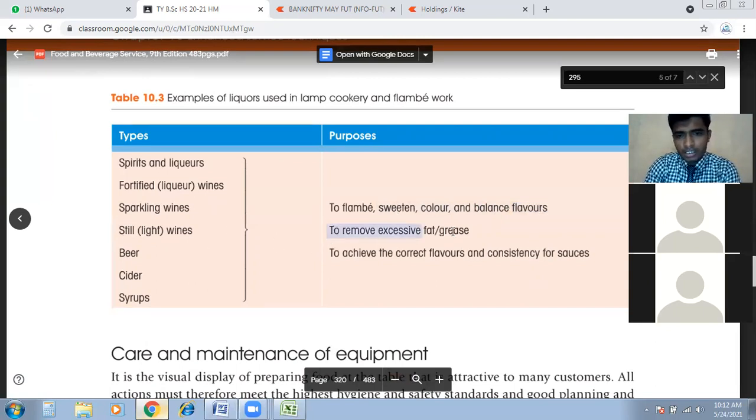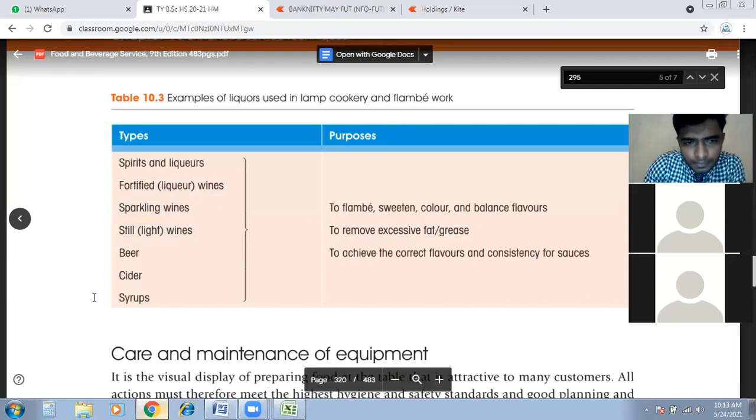Another use of these liquors is to remove excessive fat and grease. If you have a lot of oil or fat in the dish, we evaporate that fat using these liquors and let them burn the fat from the dish.